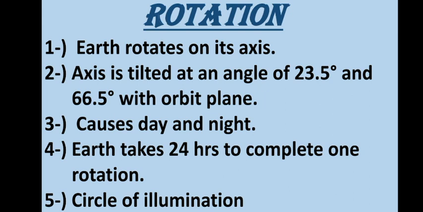Now what is orbital plane? The area that is formed by the orbit is known as orbital plane. Orbit is the imaginary line on which the Earth revolves around the Sun.